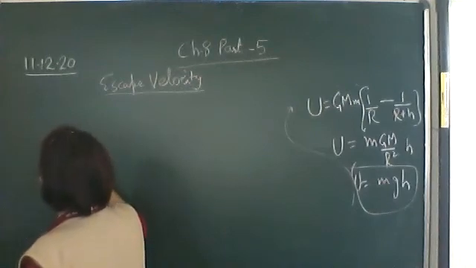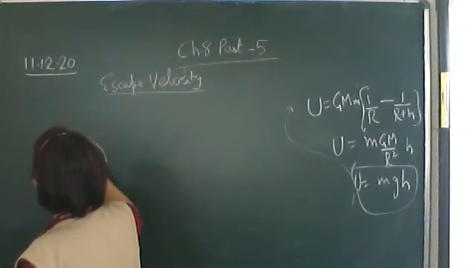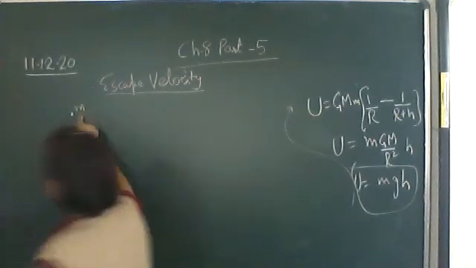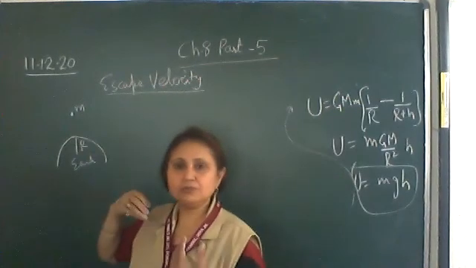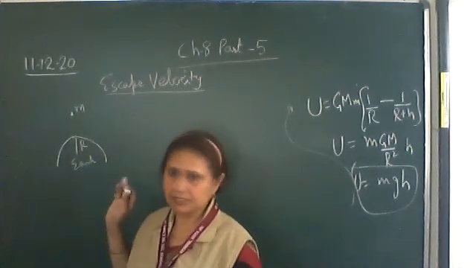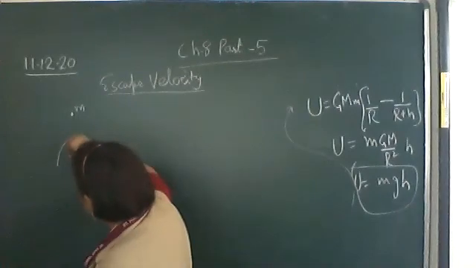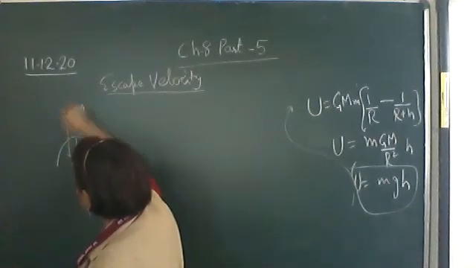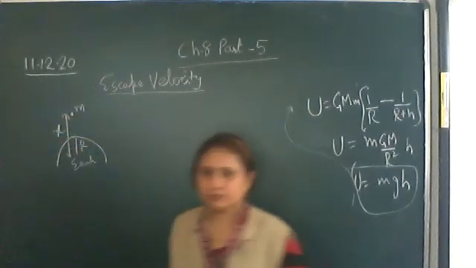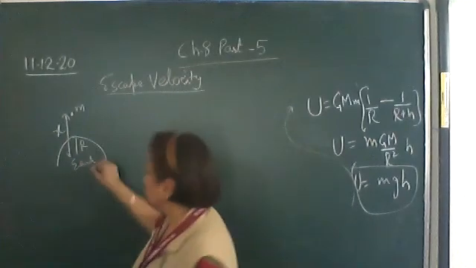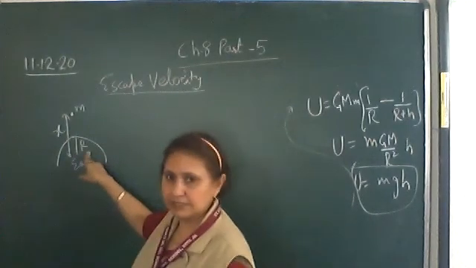Okay, this is the Earth of radius capital R. An object of mass m has to be thrown such that it escapes from the Earth's gravitational field. The distance between the centers of these two objects is x. Earth's mass is capital M, and its radius is R.